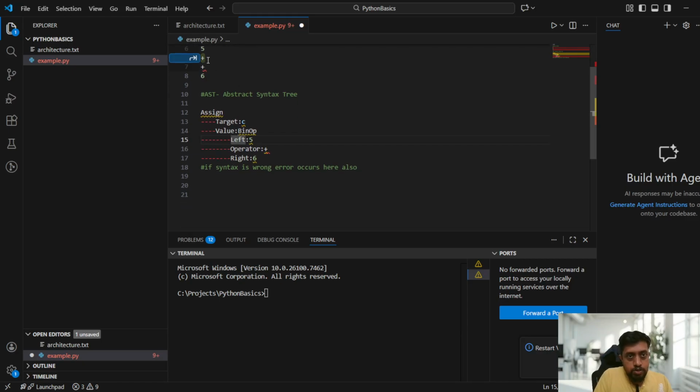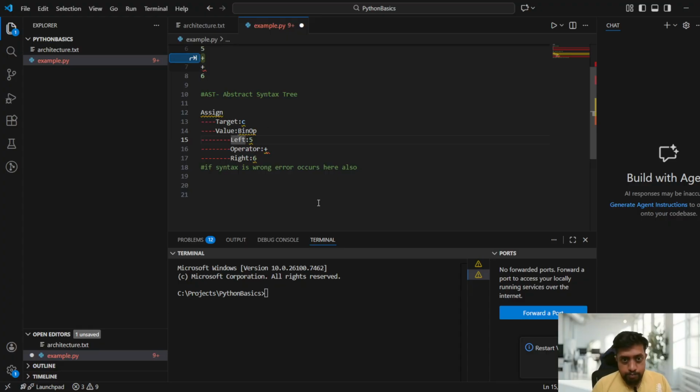Abstract syntax tree means what, guys? It will try to create the tree structure here. Okay, you need to understand this kind of thing, because if you want to write code, you need to understand the internal architecture, guys.